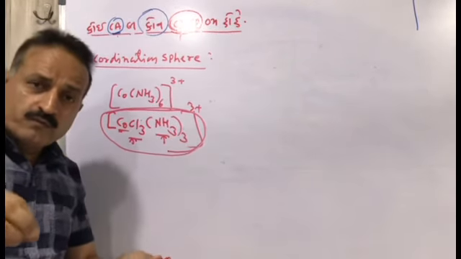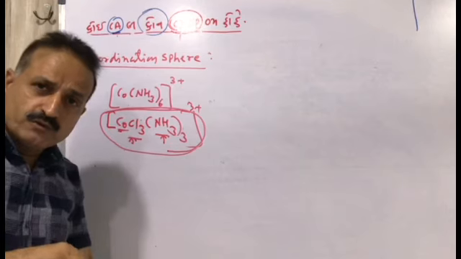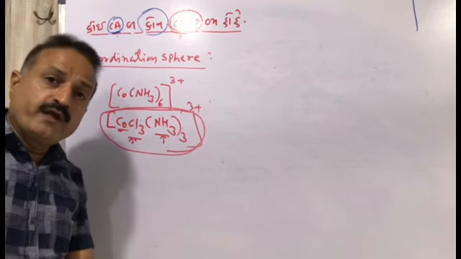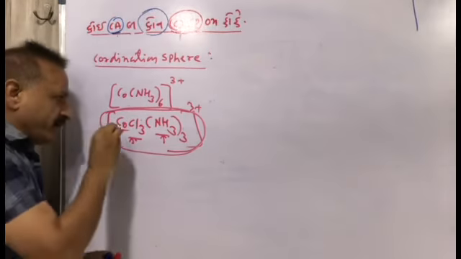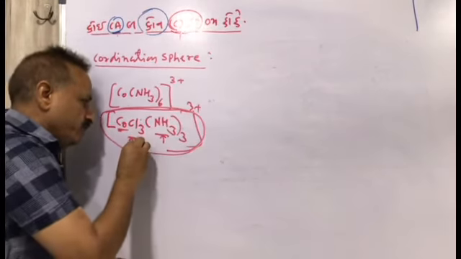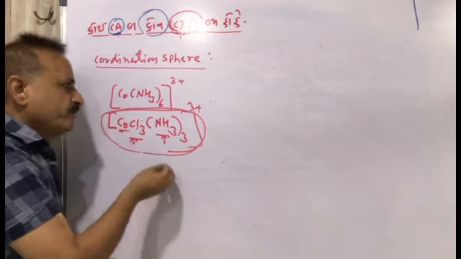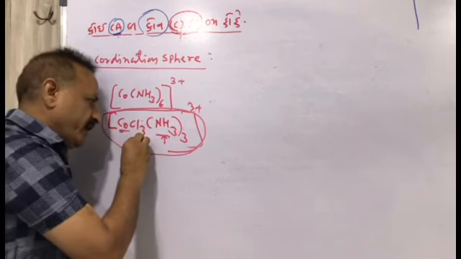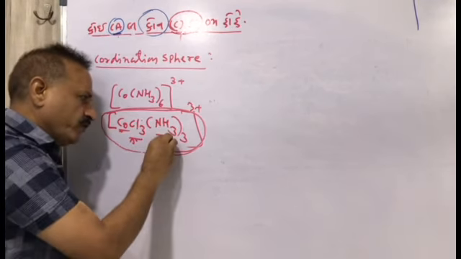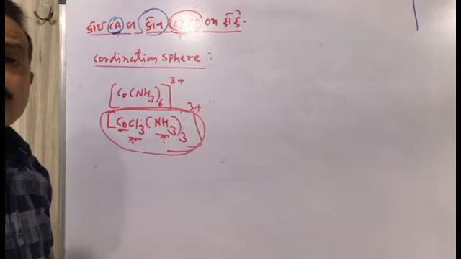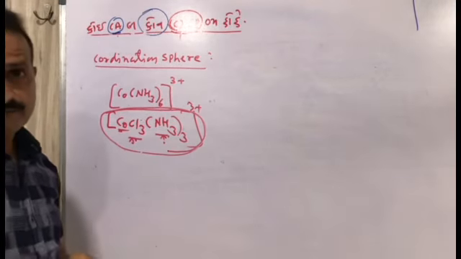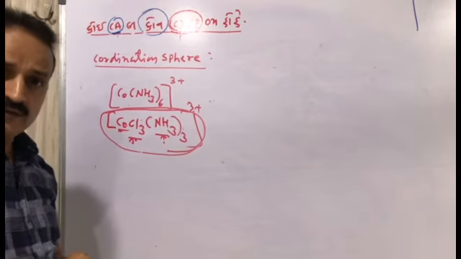So to form a complex compound or coordination compound, we must require a metal ion attached by covalent bond with negative ions or neutral molecules. Then it is said totally to be the coordination sphere.